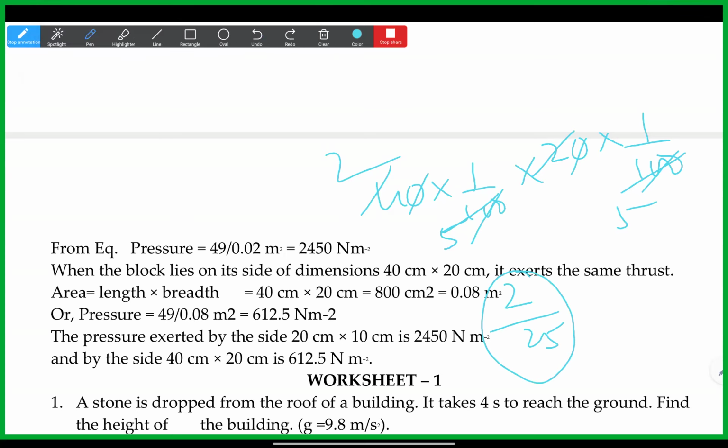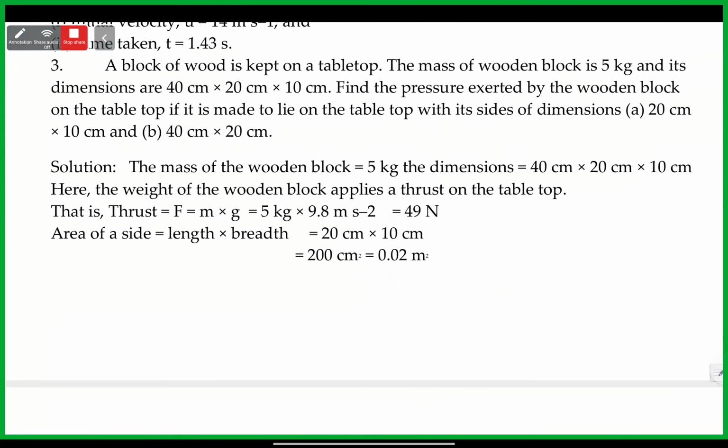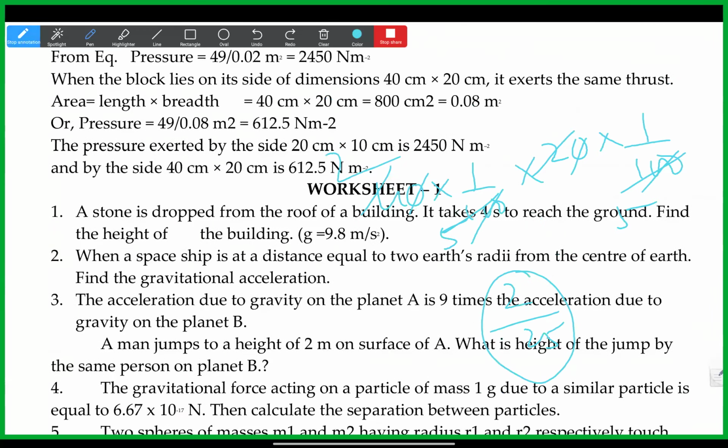Force is how much weight? We got it, 49, the same. 49 remains the same, Pranavi. Yes, sir. So you get it as 49 into 25 by 2. Finally, when we reciprocate it, you don't need to solve it. I understood. You get 61.5 per meter.